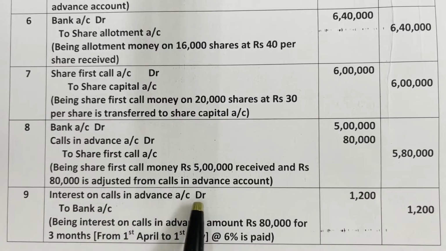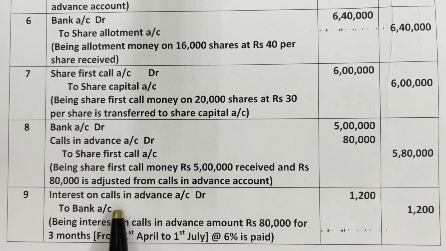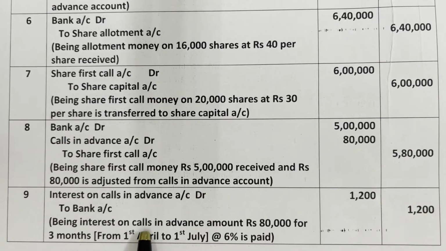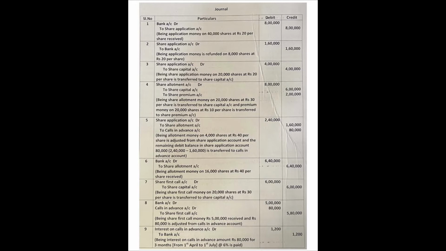Interest on calls in advance account debtor to bank account, 1200 rupees. Narration: on calls in advance amount, the company paid interest now. For that we are writing this entry. Mention that as a narration. Being interest on calls in advance amount 80,000 for 3 months at the rate of 6% is paid. 3 months are from 1st April 2005 to 1st July 2005. Take a screenshot of the journal.